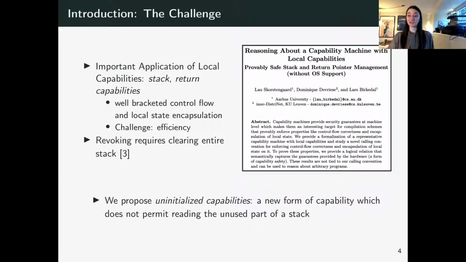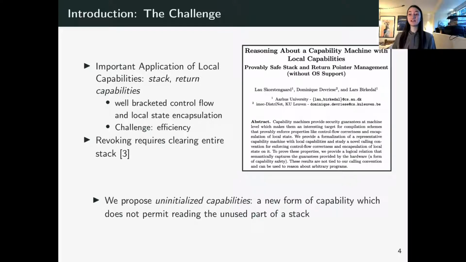Namely, it unfortunately requires us to clear the full stack at every function call and return if we want a guarantee that these two abstractions hold. And this is, of course, quite undesirable. And it was explained in great detail in the paper by Skorstengaard and others. So this paper goes into great detail about why clearing is needed, and our work builds upon that paper, but with a new solution that does not require stack clearing.